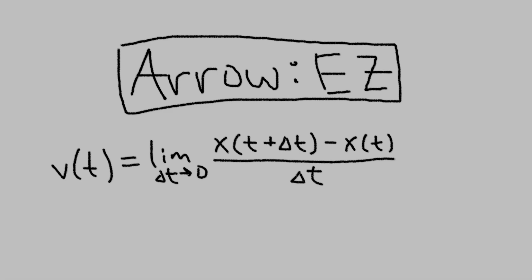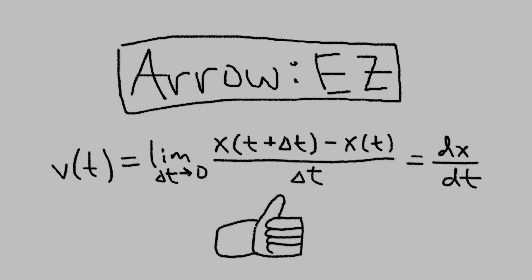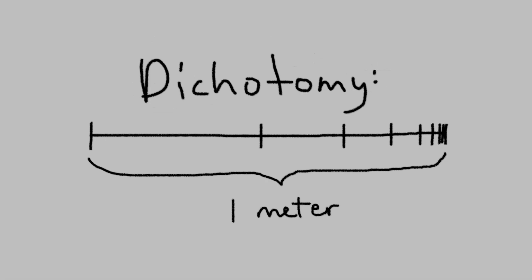Well, to take the arrow paradox for example, it can be easily solved simply by defining instantaneous velocity using limits, aka the idea of the derivative. Using the derivative, we can show that position being fixed at one instant does not imply the velocity at said instant is 0. Now that that's settled, let's return to the example of the dichotomy paradox, in which we wish to walk 1 meter. The Achilles paradox is logically identical to the dichotomy paradox if you think about it, so I won't be covering it again.